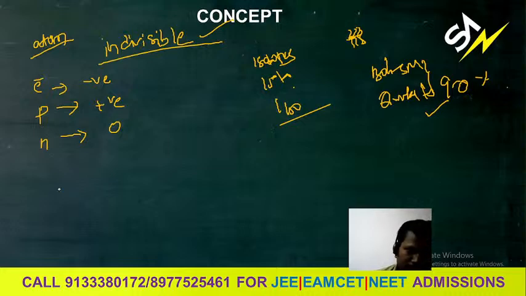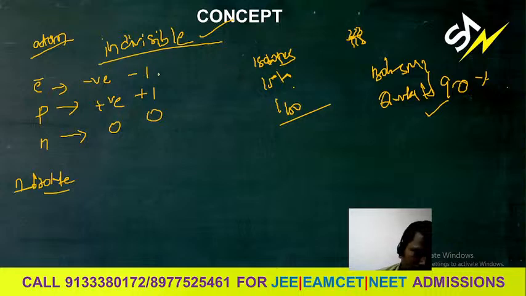When we go for the electron, what is the charge? Negative charge. This is the positive charge and this is the neutral. You already know about this. Relatively, this is -1, this is +1 and this is neutral, 0. When we go for the absolute charge, the electron has -1.602 into 10 to the power of -19 coulombs.